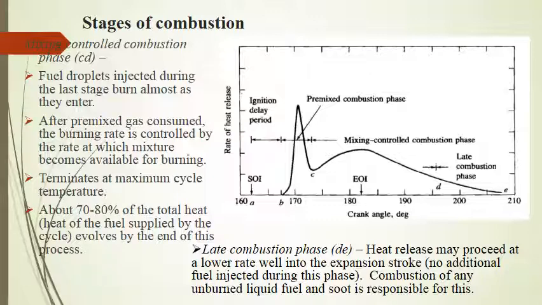The heat release rate may or may not reach a second, usually lower peak in this phase. It decreases as the phase proceeds. So though in this diagram the second peak has also been shown, this may occur or this may not occur. So basically about 70 to 80% of the total heat evolves by the end of this process.